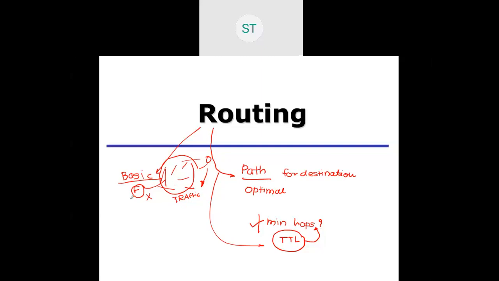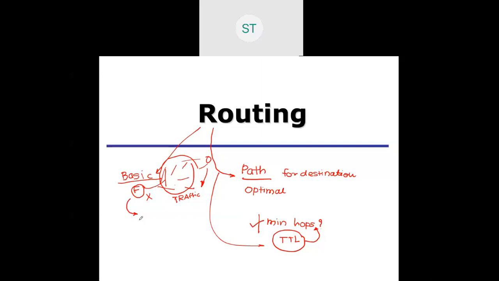Then, if not flooding, there is another way. No much intelligence is required in flooding, because whenever we go for routing algorithms, some sort of intelligence is required, which adds complexity. Without any complexity, the simplest method is flooding.